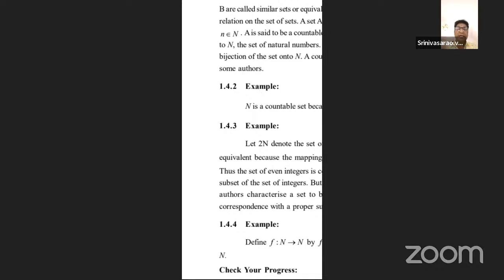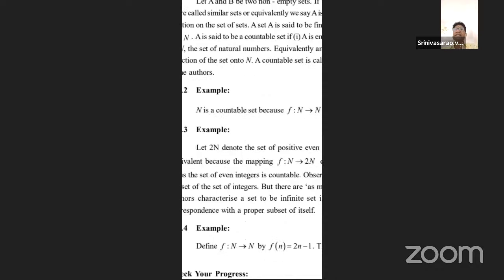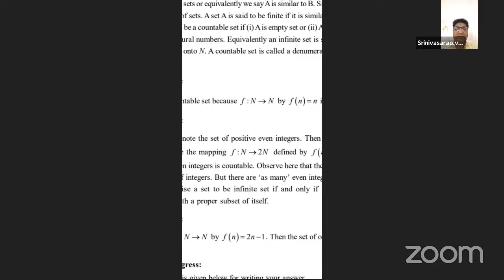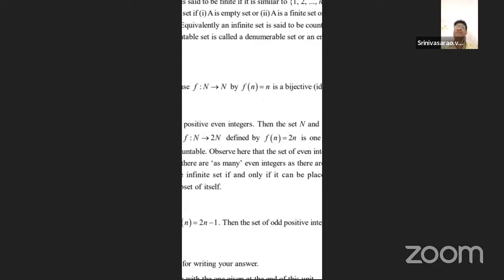Now, an example of the countable definition: the natural number set capital N is countable, because the mapping f maps N to N, where capital N is the domain and capital N is the codomain.